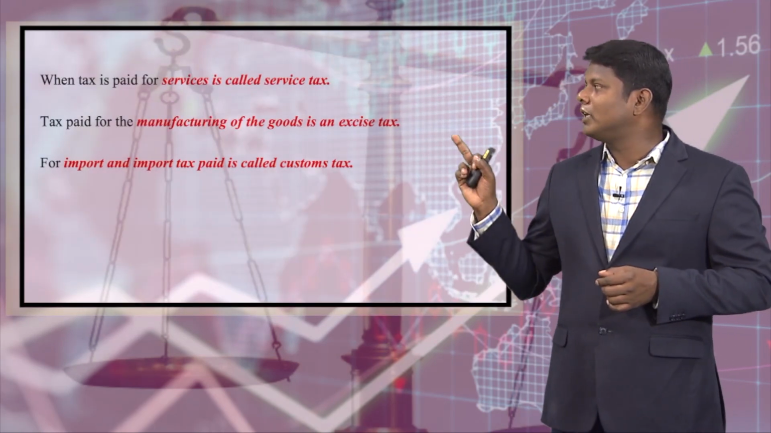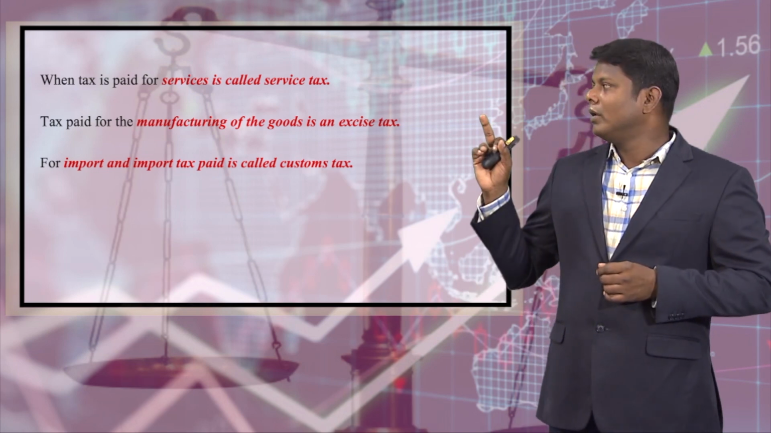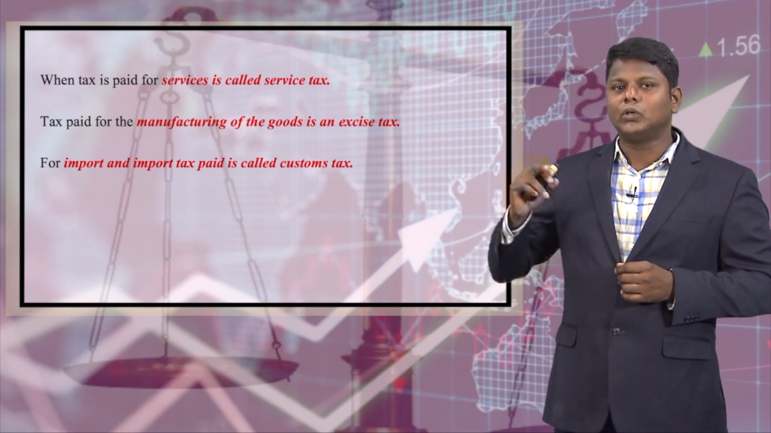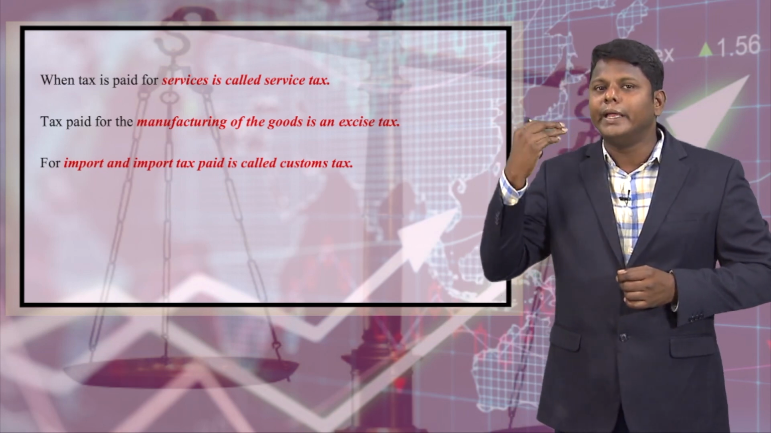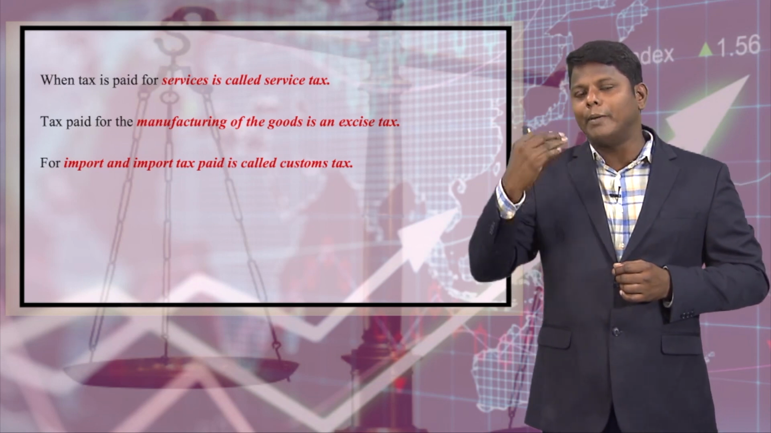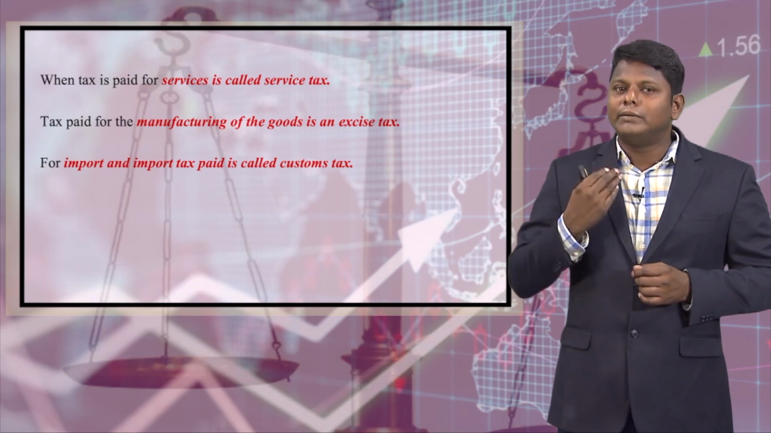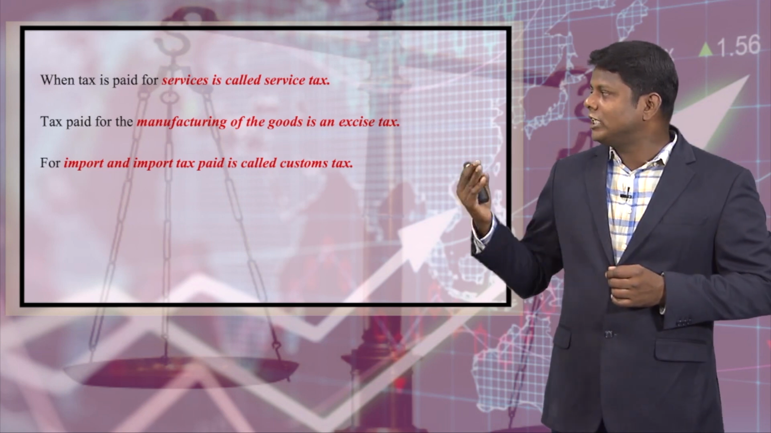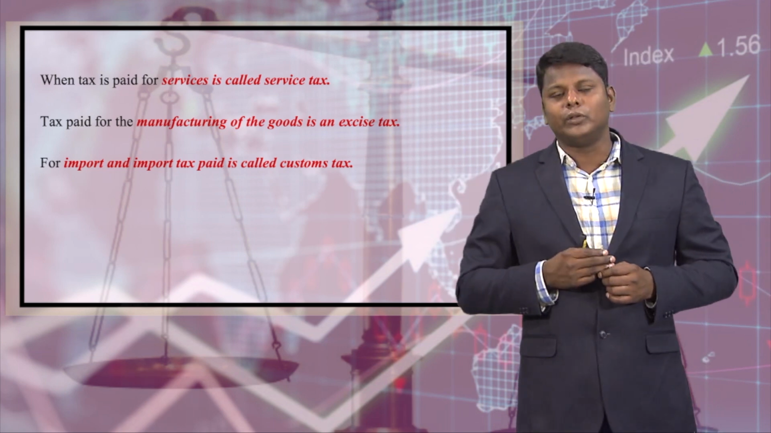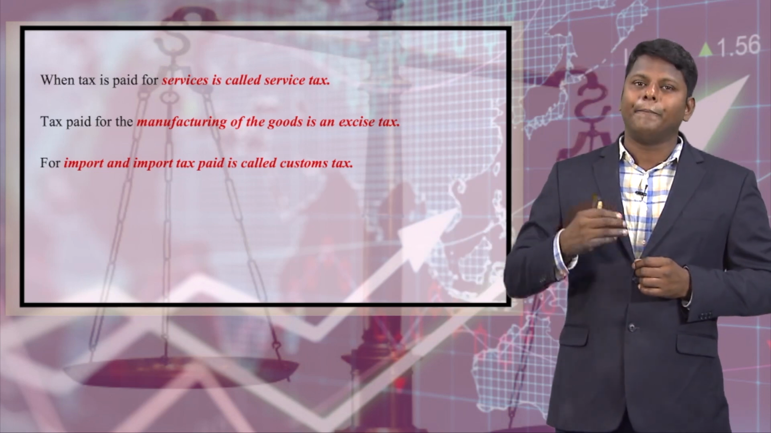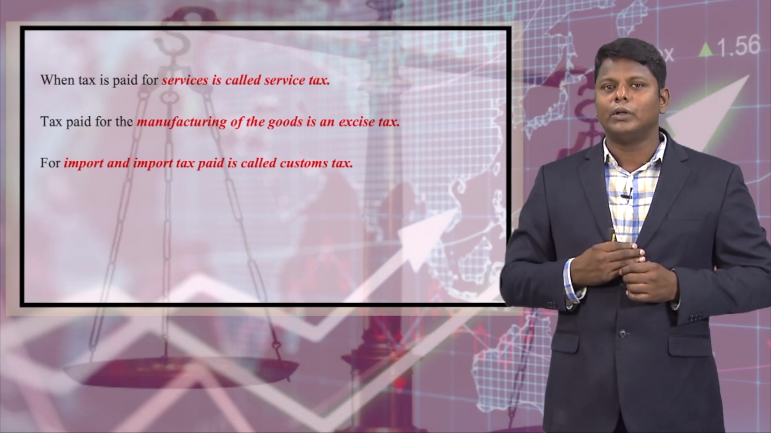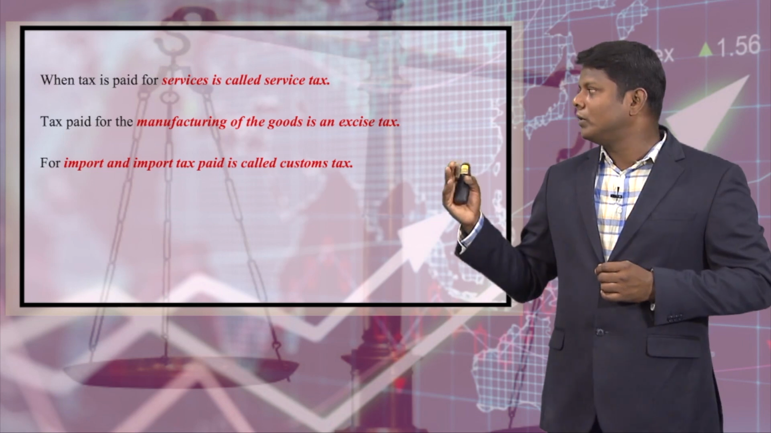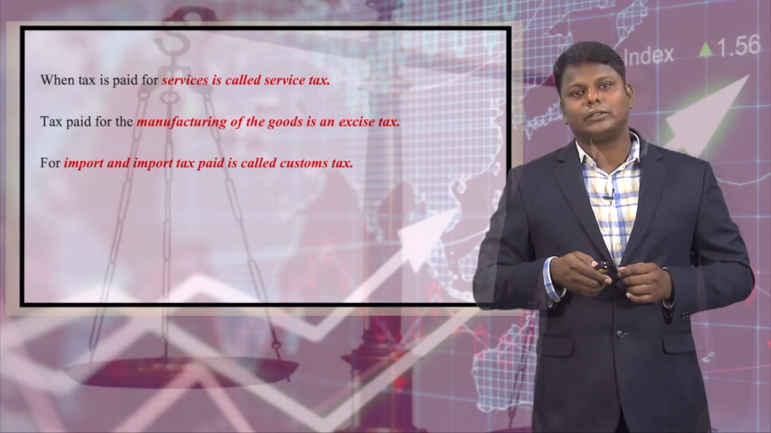When tax is paid for a service, it is called service tax. Tax paid for the manufacture of goods is an excise tax. So, if I am getting any service from enterprises, be it public or private, and I am paying taxes for the service which I have used, that is called service tax. See, the tax paid for the manufacturing of goods is an excise duty. If an organization is paying tax for the manufacturing of goods, it is called the excise tax. For import and export, the tax paid is called customs tax.